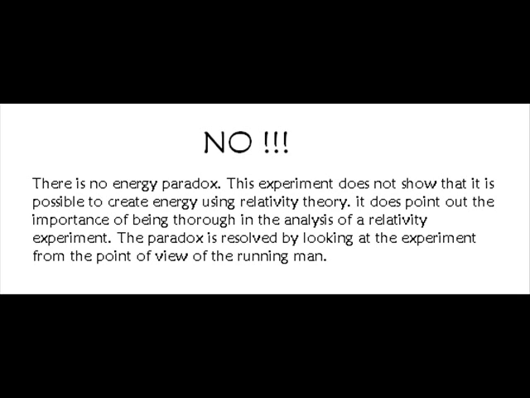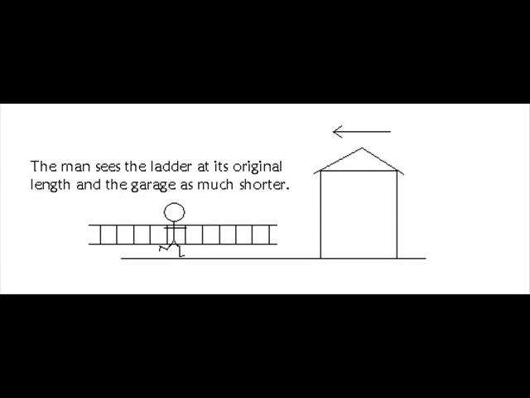The way the experiment should be analyzed is to look at this paradox through the eyes of the man who is running with the ladder. So, we will view the experiment as observers sitting on the ladder while the man is running. We see that the ladder is now its original length, and the garage is moving towards the ladder, and the garage is shorter. This leaves us with two options for what the man does next.